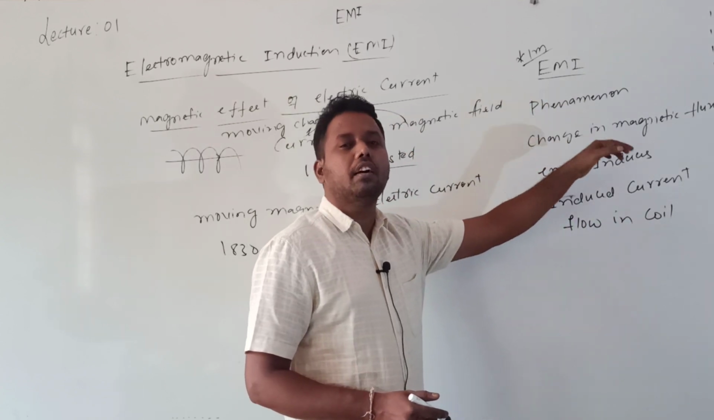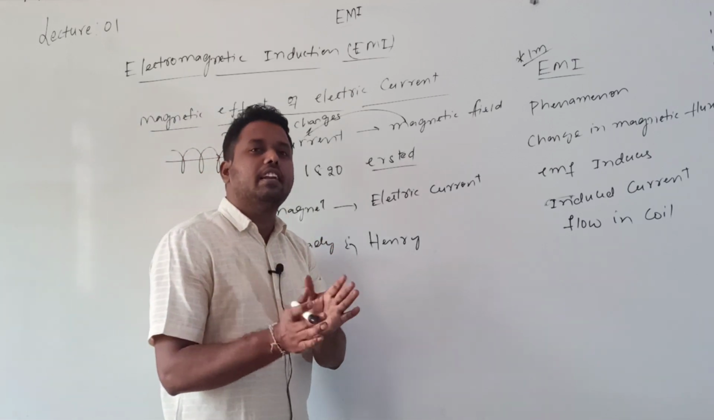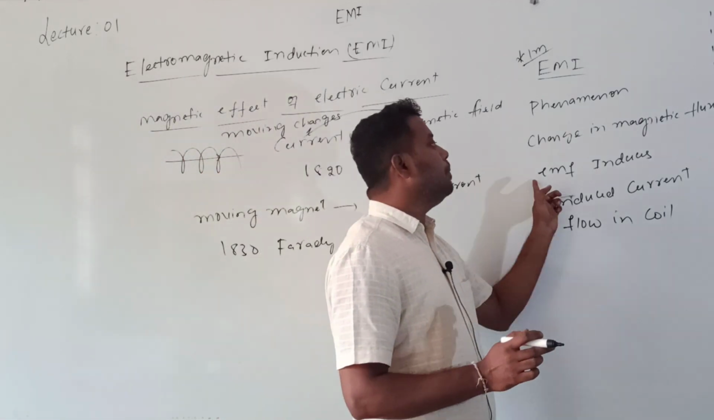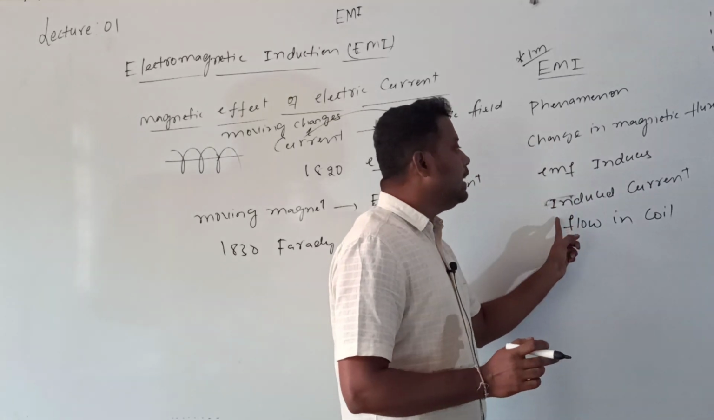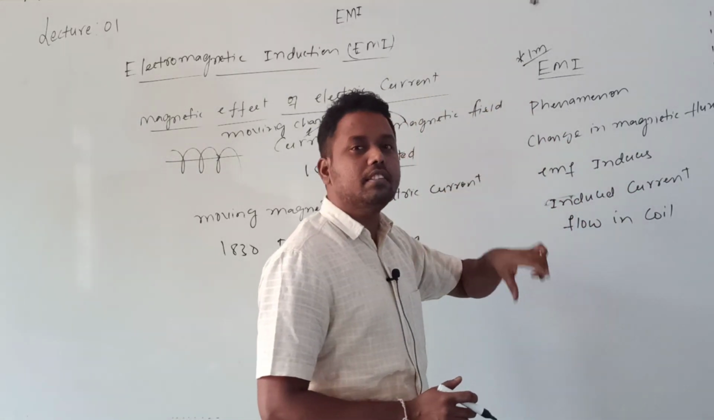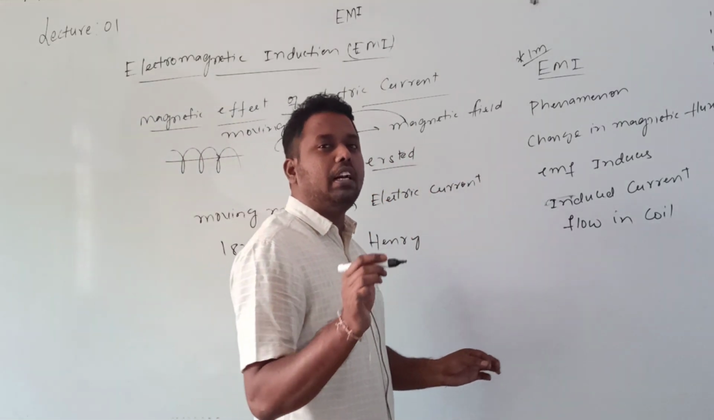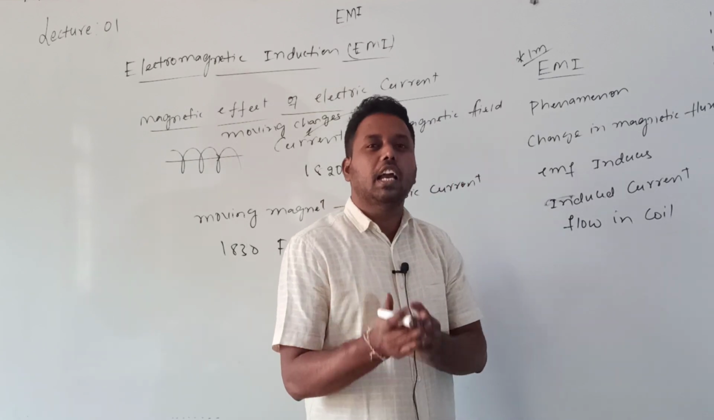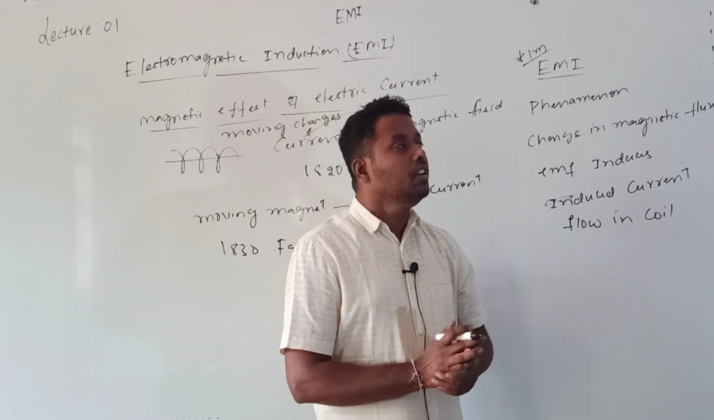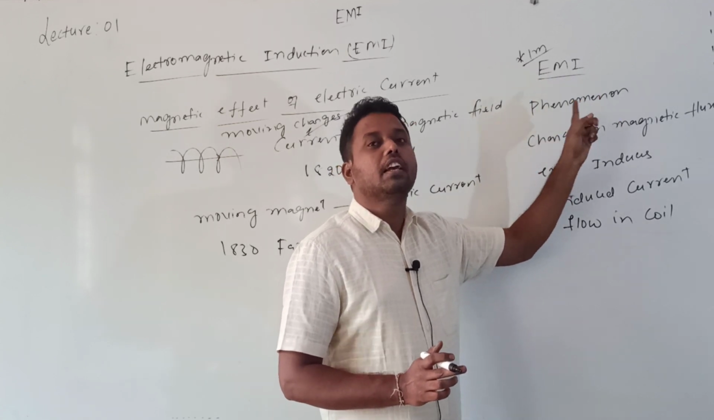The phenomenon in which, whenever there is a change in magnetic flux linked with a coil, an EMF is induced and hence current will flow in that coil, is called electromagnetic induction. This is the proper definition for EMI. Now, if you want, you can note it down. So what is the definition for EMI?